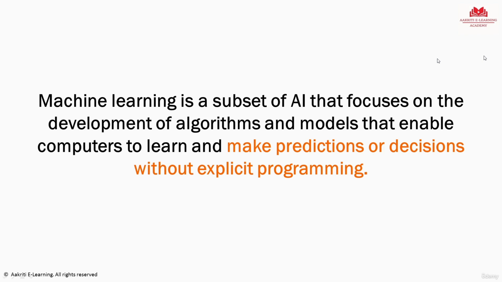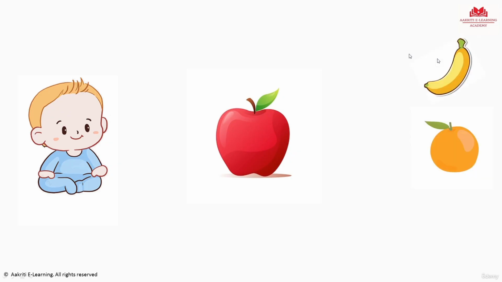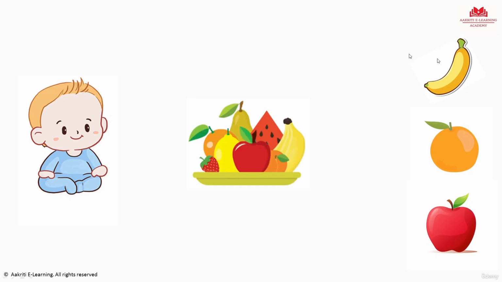So if you think about it, how do we humans learn something? For example, there is a child, and how would he or she learn about, say, what is an apple? They will see a lot of fruits around them. They will see banana, they will see orange, they will see apple, and over time they will understand that, okay, anything that is round, anything that is red in color is an apple. And next time when this kid sees 10 fruits placed in front of him or her, they can easily identify which one is an apple because they have memorized some properties of the fruit. They have seen it, they have learned it, and that's the way we all learn things.